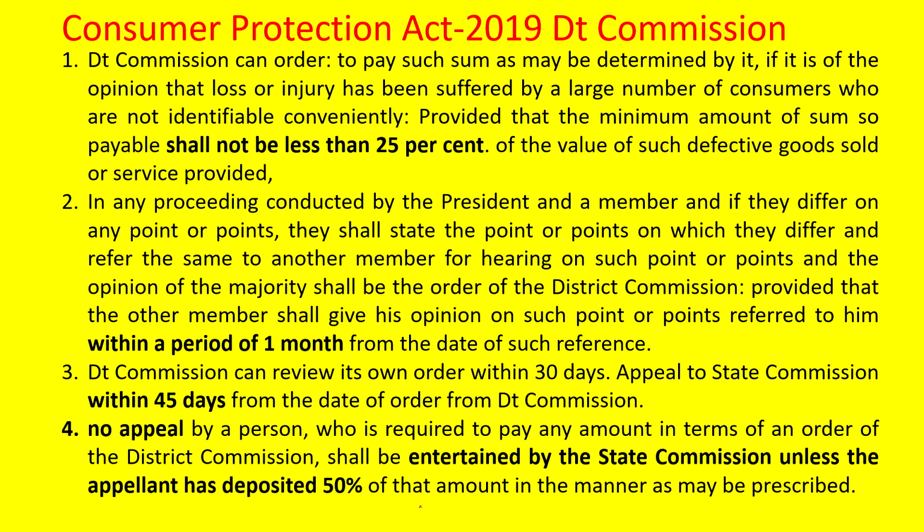Okay. No appeal by a person who is required to pay an amount in terms of an order of the district commission shall be entertained by the state commission unless the appellant has deposited 50% of the amount in the manner prescribed. So whenever the claim is there, 50% of the claim amount should be deposited. Then only the appeal can be entertained by any commission. That means from district to state, 50% should be deposited by the consumer, and from state to national, again 50%, and from national to Supreme Court also 50%. That 50% won't change.